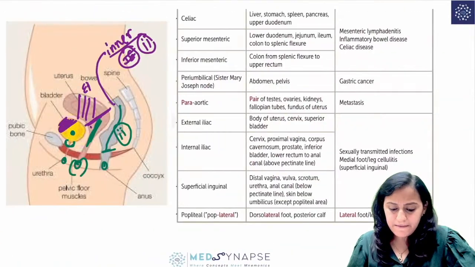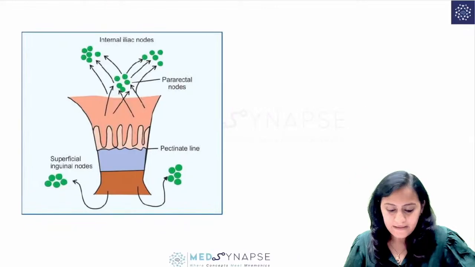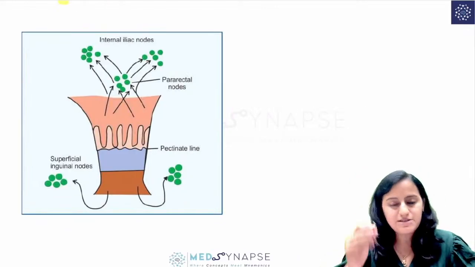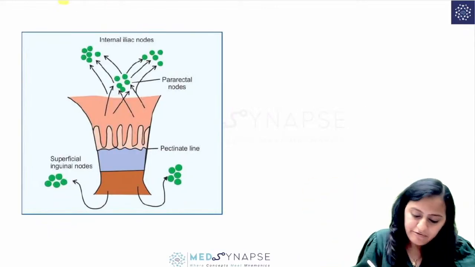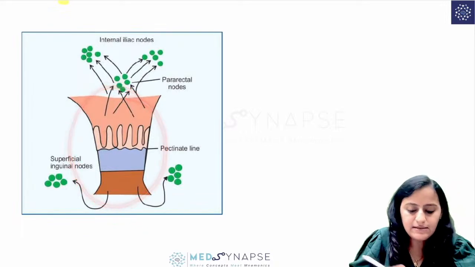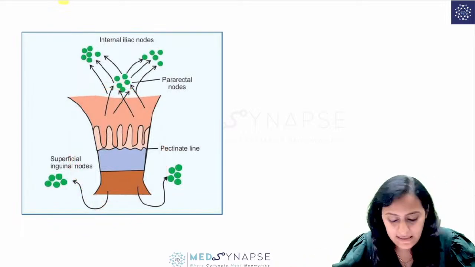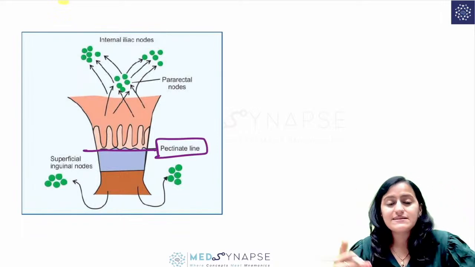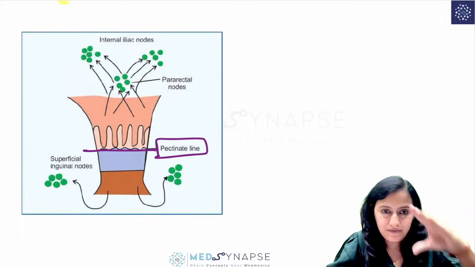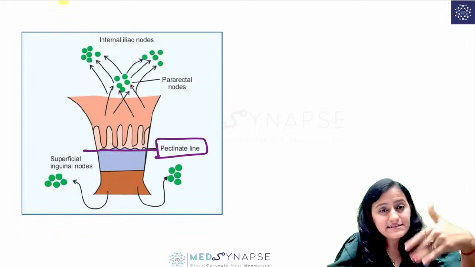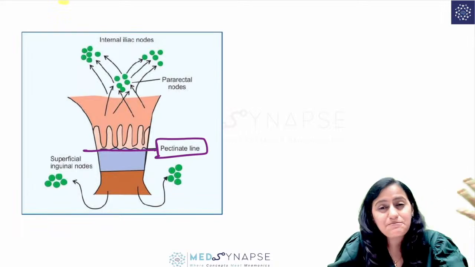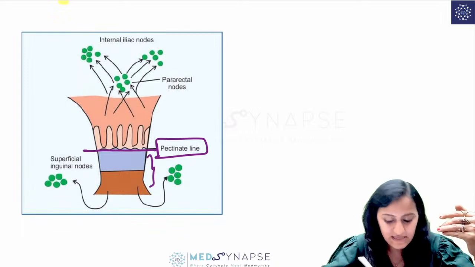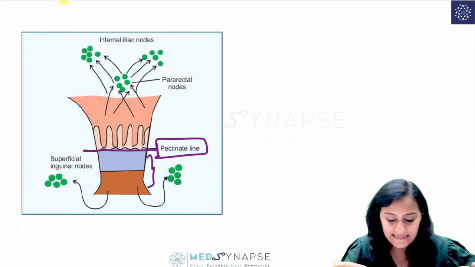Clear with everyone? So look at this image again to get a visual memory for the anal canal, right? Rectum anal canal ka drainage. This is the pectinate line. Whatever is below the pectinate line, you remember that it is like the skin which has the pain sensation. जैसे यहाँ पे external hemorrhoids होते हैं, तो ये skin वाला external वाला part है.